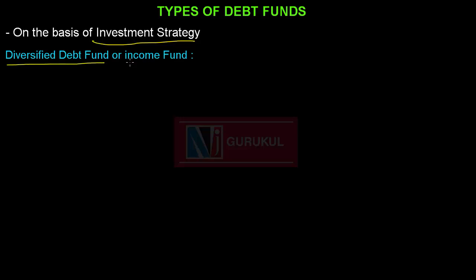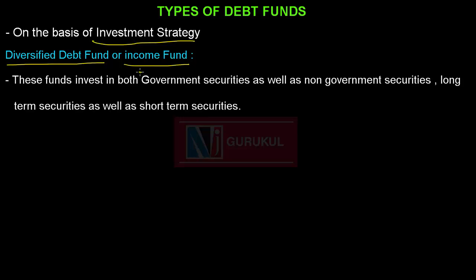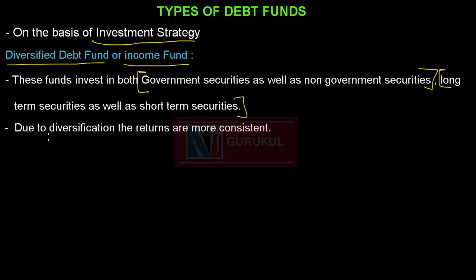The next category of debt fund is on the basis of investment strategy. The first fund in this category is diversified debt funds, also known as income funds. This is a very popular category of debt mutual funds. These funds invest in both government securities as well as non-government securities, long-term securities as well as short-term securities. Due to diversification across tenure and issuer, the returns are more consistent.